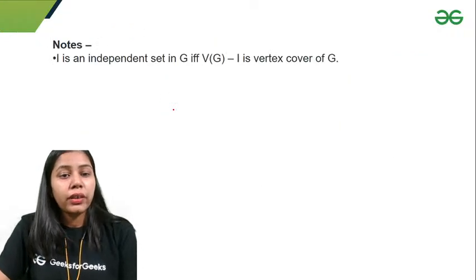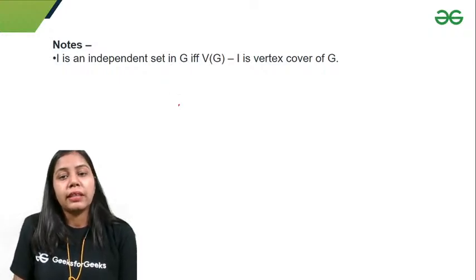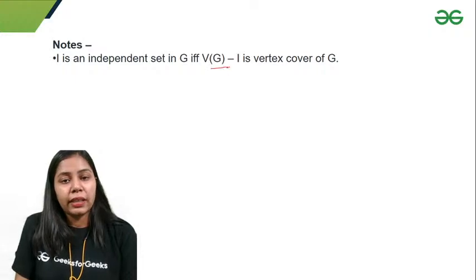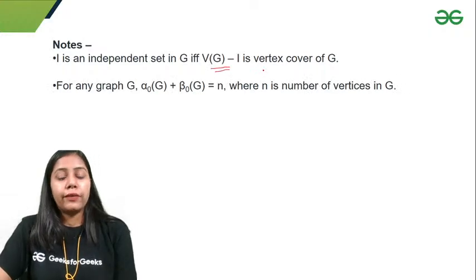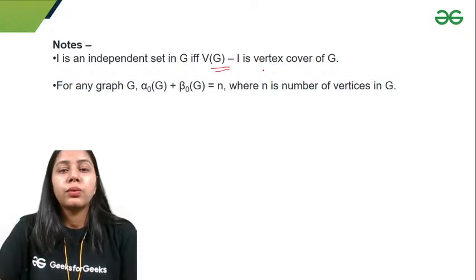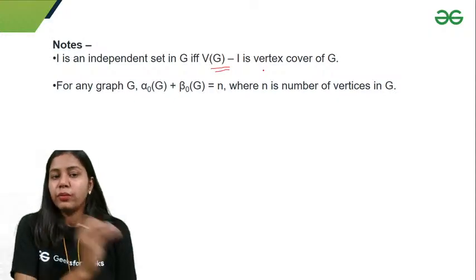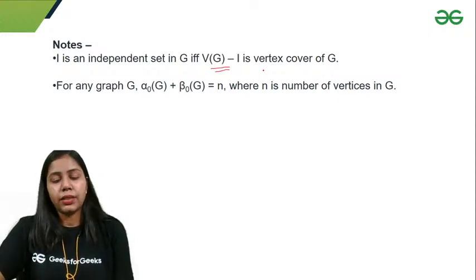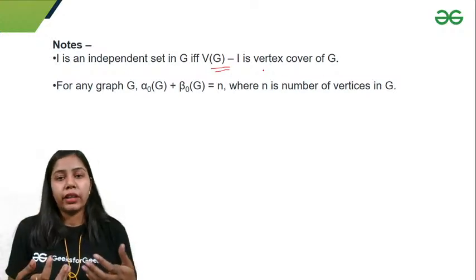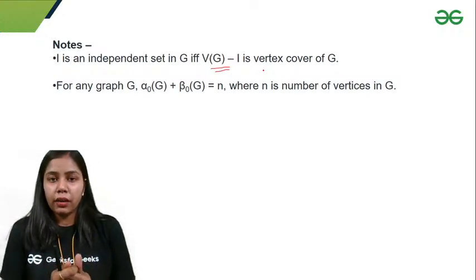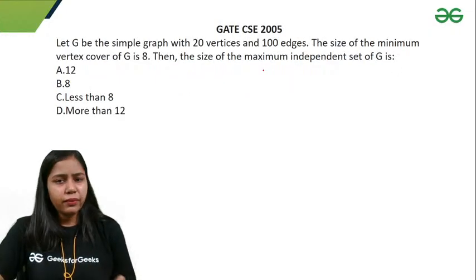The most important relation here is: if I is an independent set in G, then V(G) minus I, the set of vertices minus I, is a vertex cover of G, right? So alpha naught G plus beta naught G is equal to n, and that's why I told you this is important, because there is a relation between these two. Just remember that independent set and vertex covering set are both interlinked. We have one formula for that.